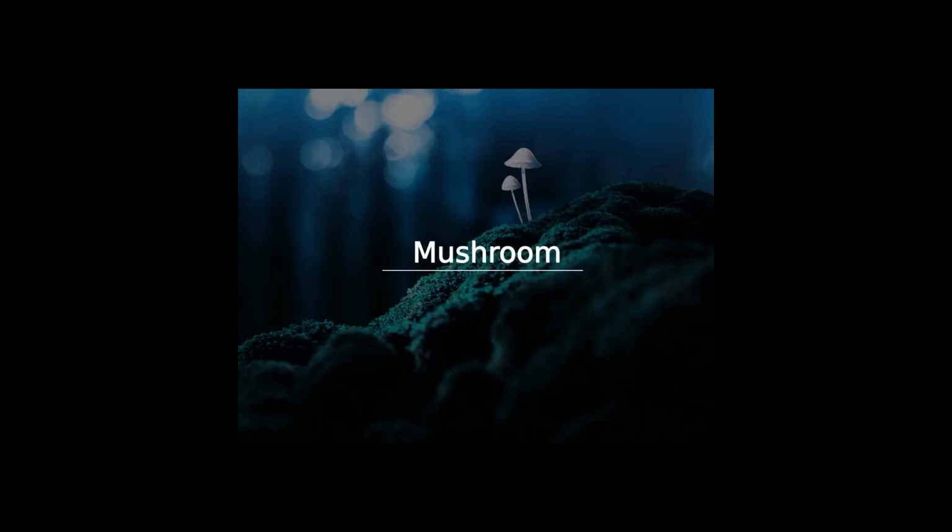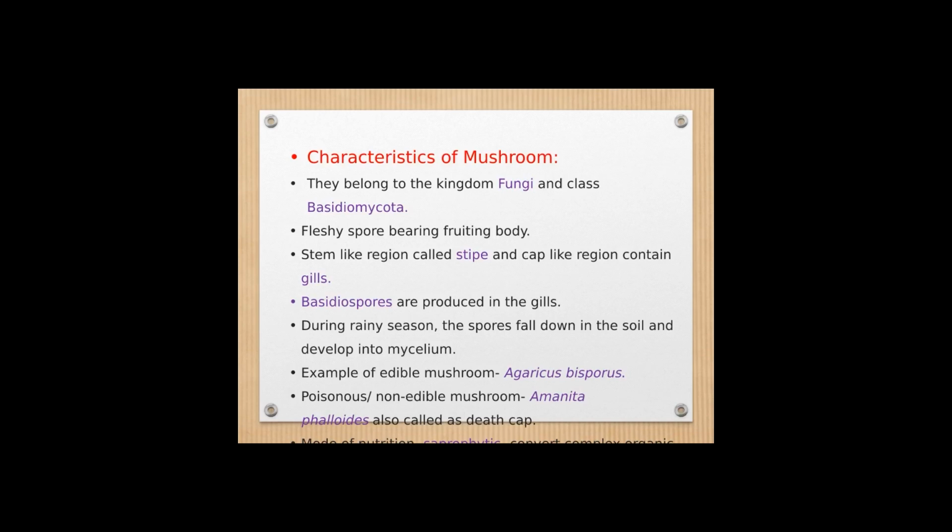Hello everyone. In this video we are going to have some general information about mushroom and then we will have a look at the mushroom which has grown in the garden. So coming back to the mushroom, it is a fleshy spore bearing fruiting body.